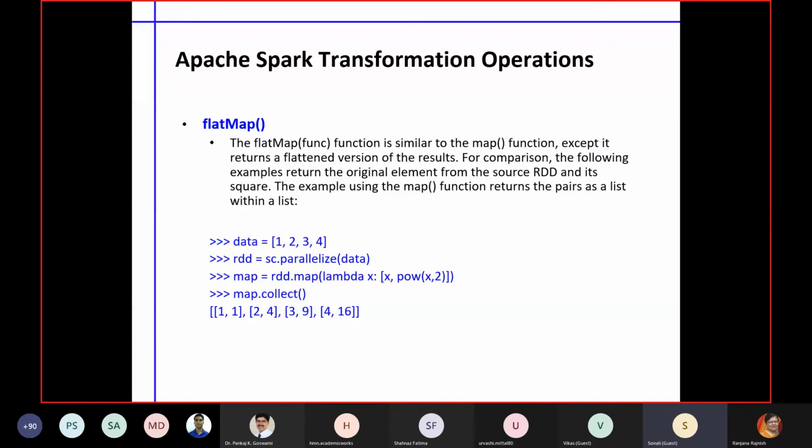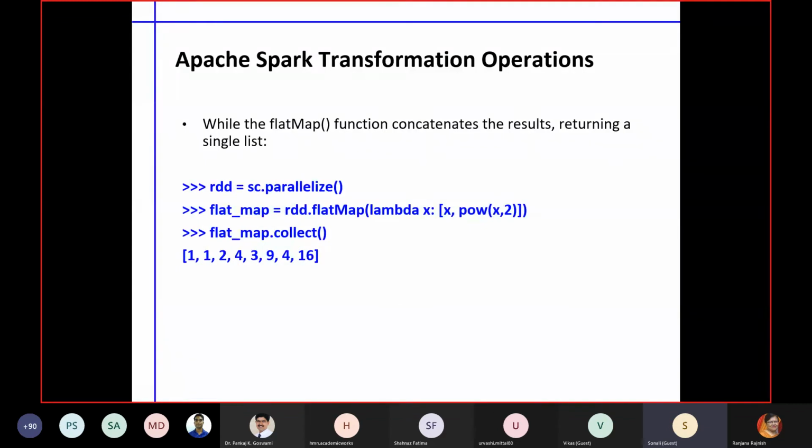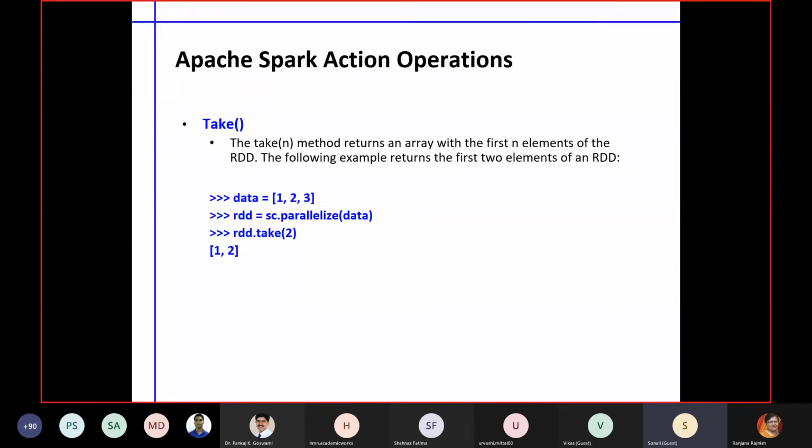Then we have the flat map. Flat map means we are taking the reference value as an original value and mapping it to some function. Like we want to have every number and its square: 1 square, 2 square, 3 square, this way. That is basically a flat map kind of function. Similarly, there are various transformation operators possible. Basically here we are taking the power values.